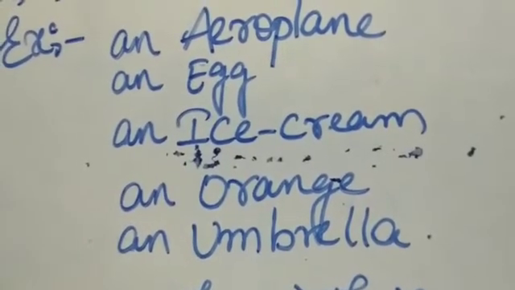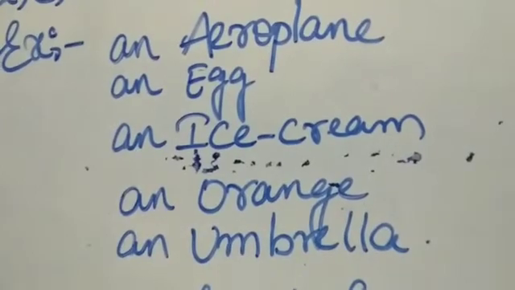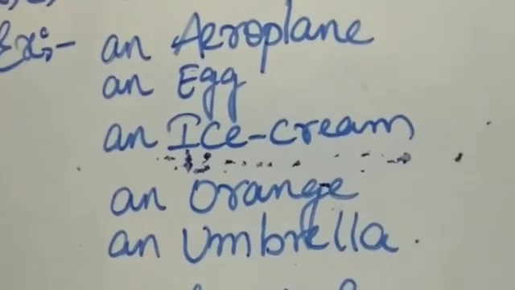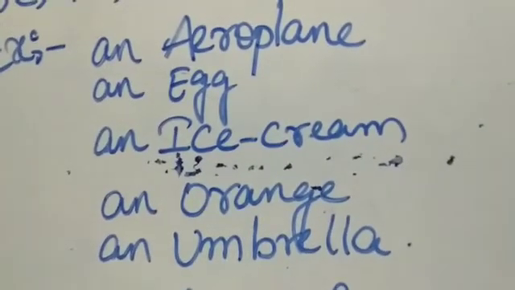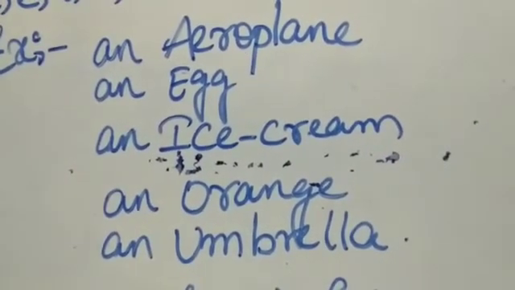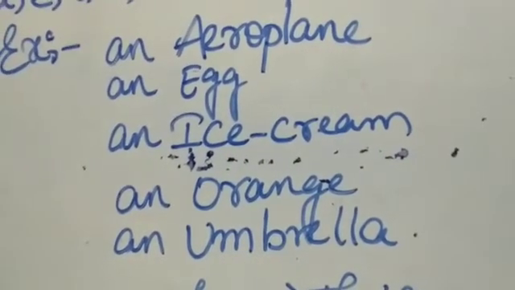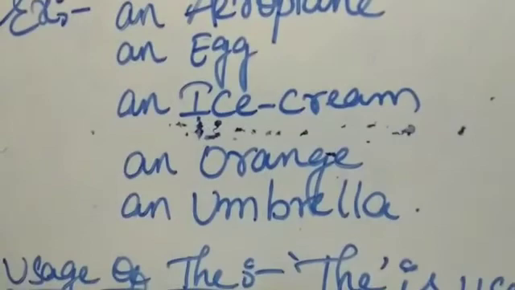So here you can see that we use the word an before these letters, that is A, E, I, O, U. Before these words we use an. So what are those vowels? You can see those are in capital letters at the start, that is A, E, I, O, U. So there we use the word an.